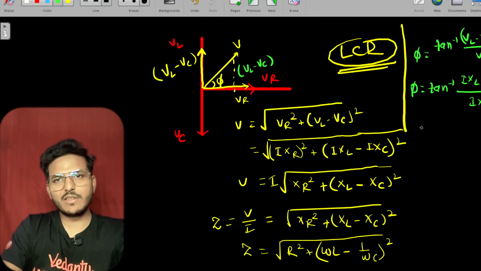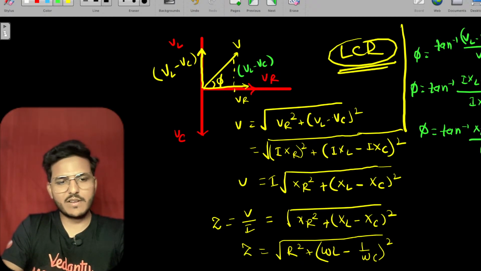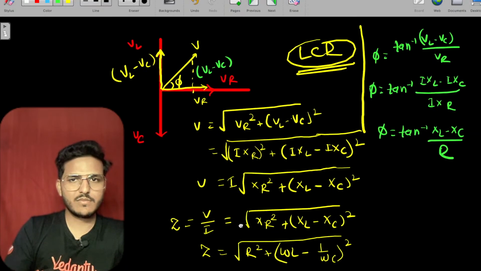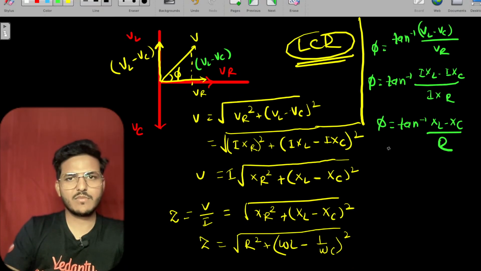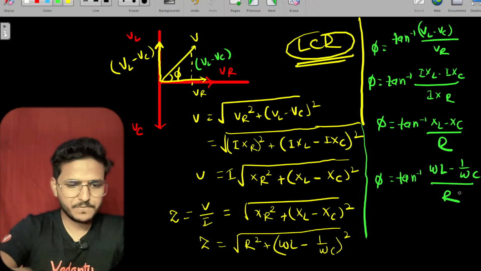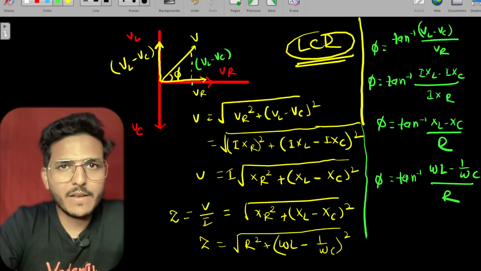I cancel out, that means phi equals tan inverse of XL minus XC upon R. Or you can say phi equals tan inverse of omega L minus 1 upon omega C, upon R.